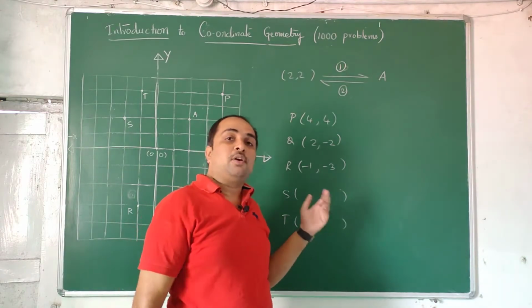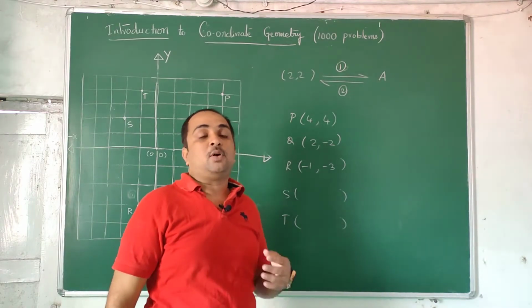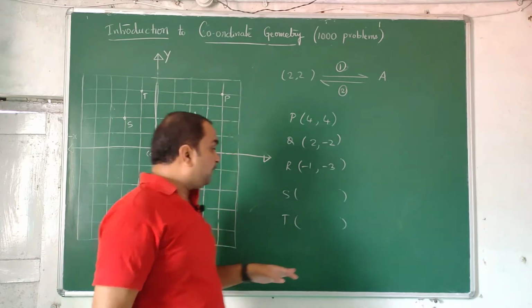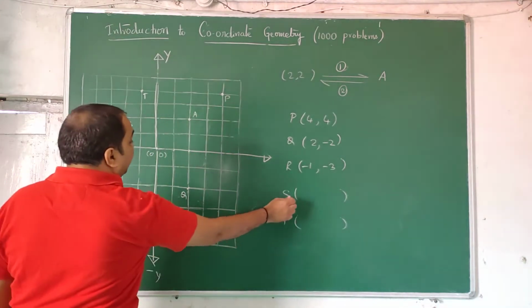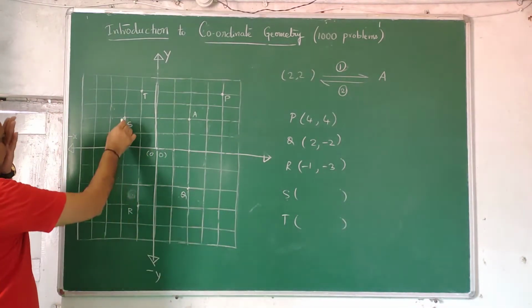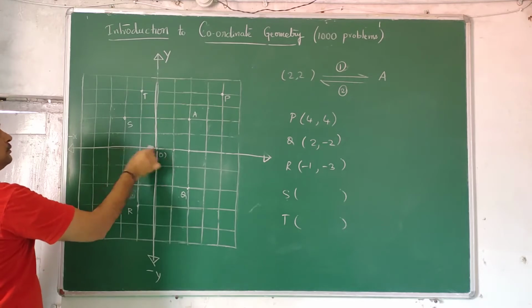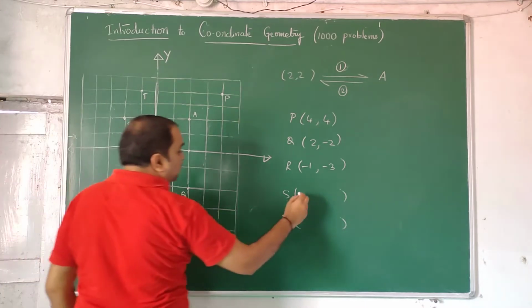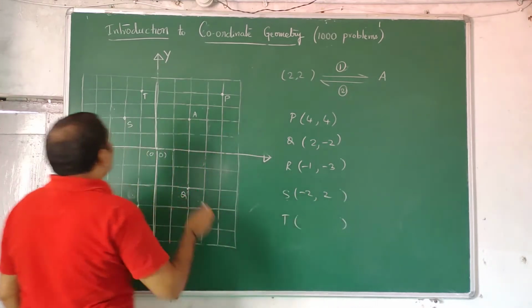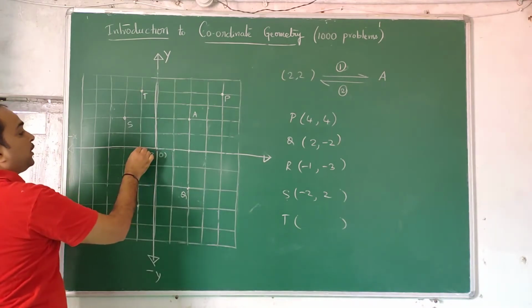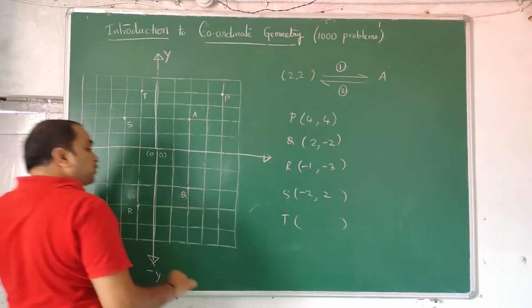There we'll talk about a lot of things. The student who is weak in vectors is obviously weak in physics. So that part we will do later on. Now we identify the point S. Where is S? S is here: minus 2 comma 2. What is this point? 1 unit negative, and 1, 2, 3, 4 units positive.